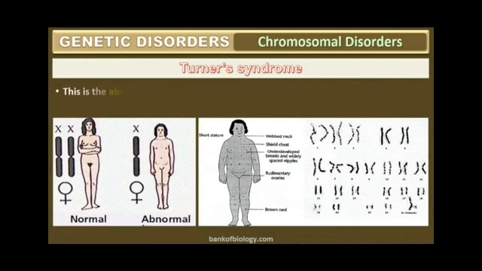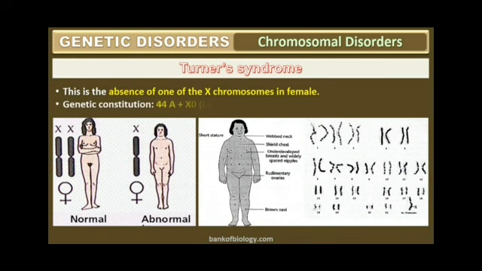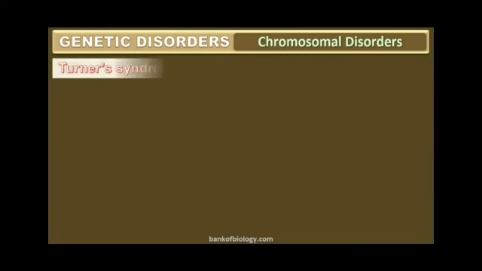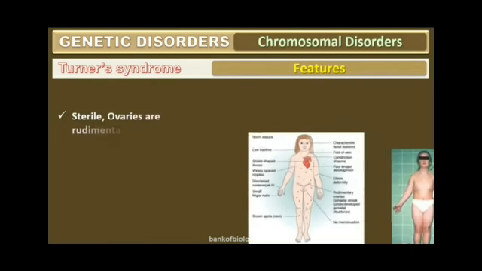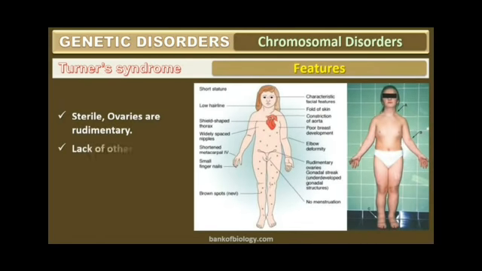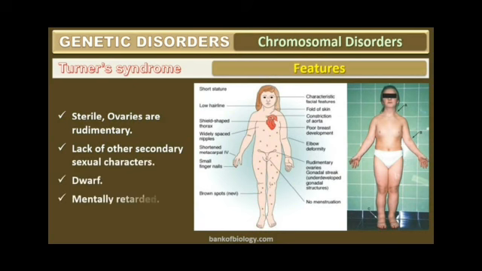Turner syndrome. This is the absence of one X chromosome in females. Genetic constitution 44A plus XO, that is 45 chromosomes will be present. You can see the difference between a normal and an abnormal here. Turner syndrome features: sterile and ovaries are rudimentary, lack of secondary sexual characteristics, dwarf, and mentally retarded.